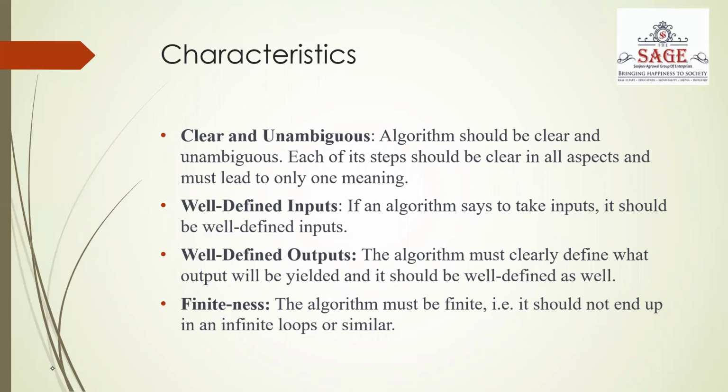Each of its steps should be clear in all aspects and must lead to only one meaning. Next is well defined input. If an algorithm says to take input, it should be in a well defined manner. Third one is well-defined output. The algorithm must clearly define what output will be yielded, and it should be well-defined as well. Finiteness, the algorithm must be finite. It should not end up in infinite loops.